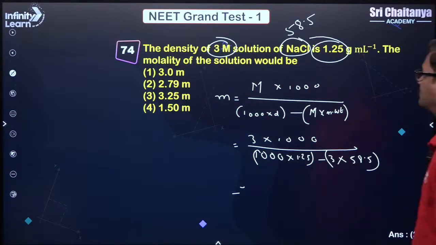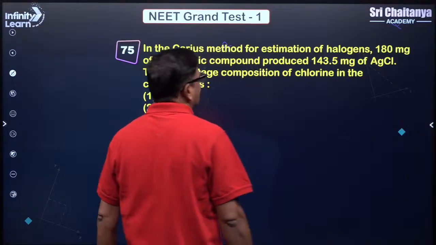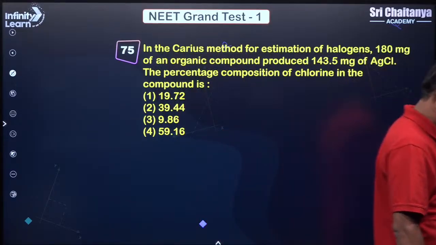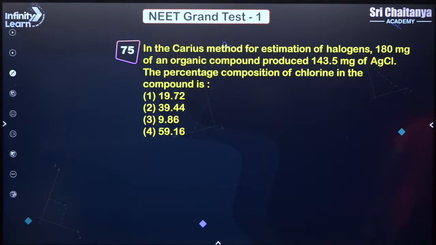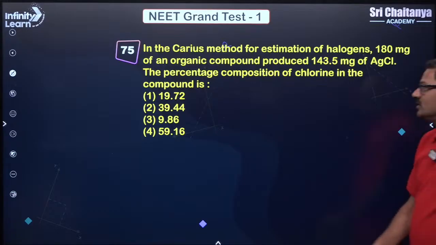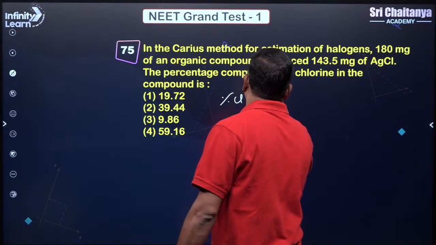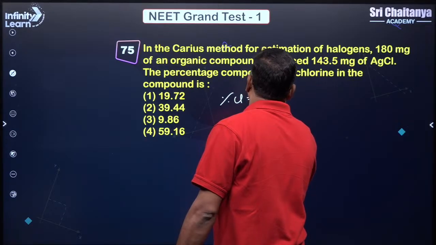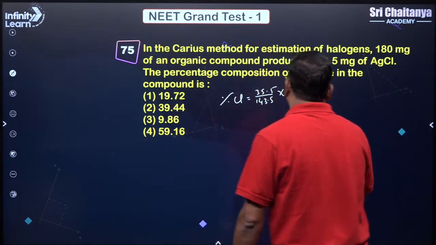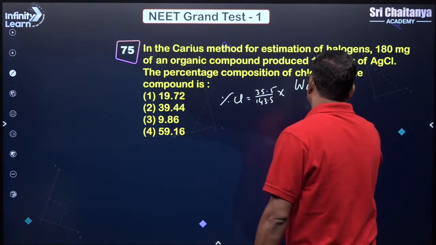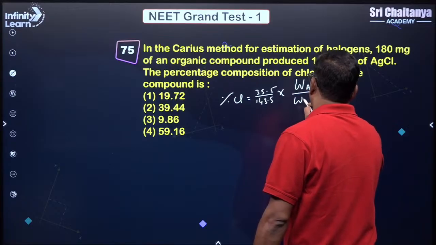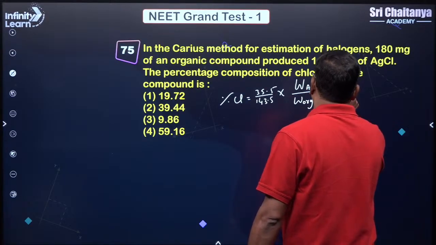Now let's talk about the Carius method, the estimation of halogens, 180 milligrams. So how do you calculate the percentage of chlorine? It is 35.5 upon 143.5 into weight of AgCl upon weight of organic compound into 100.